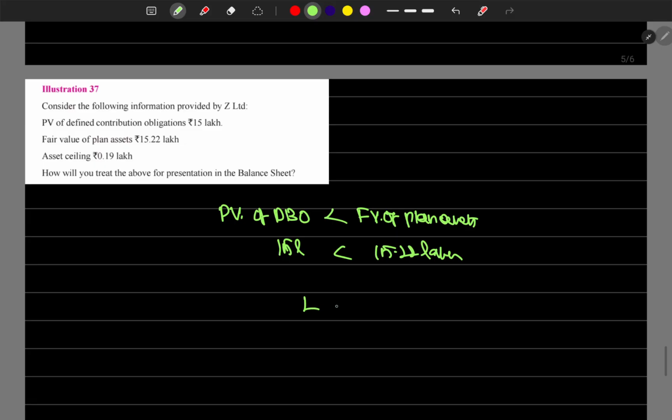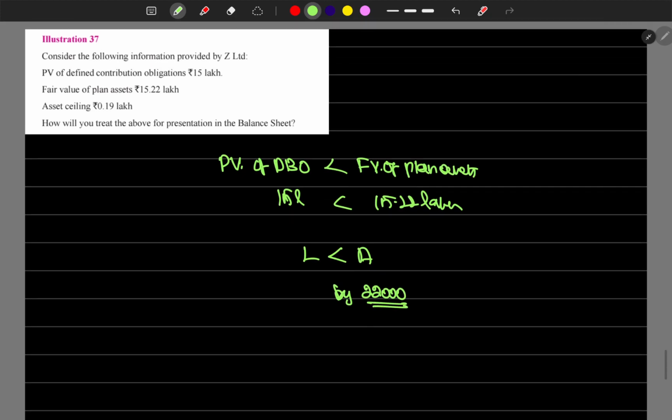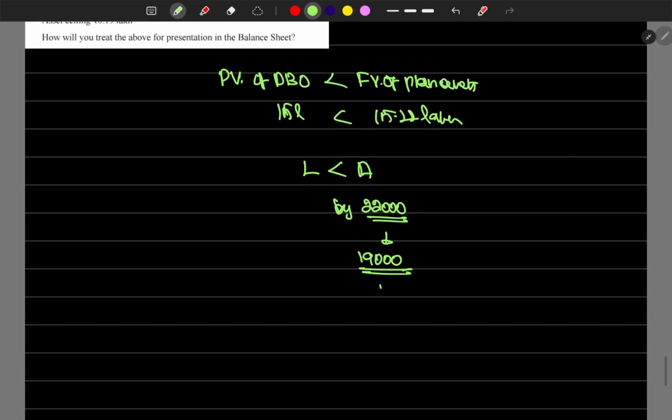The assets exceed the liability by 22,000, but the asset ceiling value is only 19,000. So we have to record in our books 19,000 under non-current investments, in the non-current assets part.